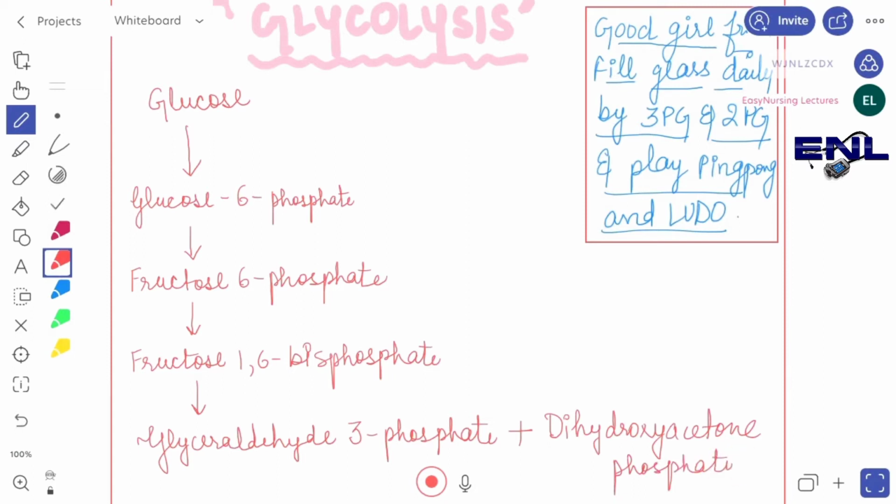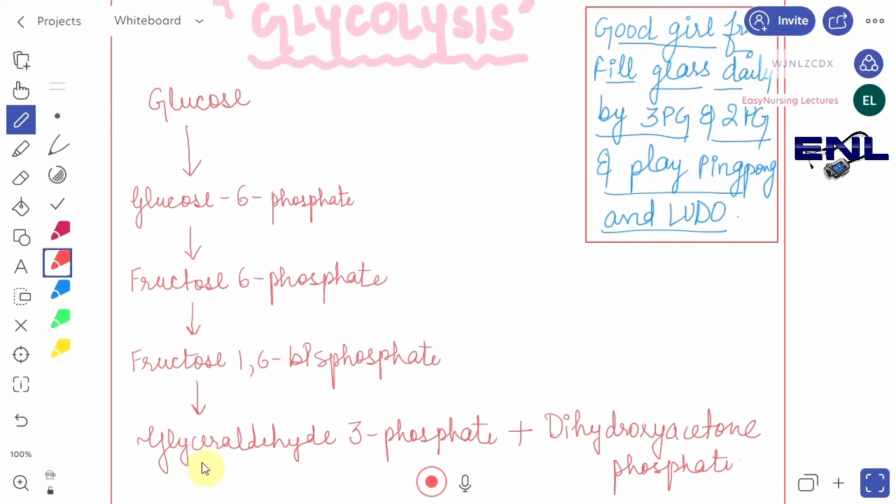You can remember it via daily. Good girlfriend fill glass daily, buy 3 PG and 2 PG. So good is glucose, girl is glucose 6 phosphate, friend is fructose 6 phosphate, from fill we have fructose 1,6 bisphosphate, then from glass we have glyceraldehyde 3 phosphate, and daily is dihydroxyacetone phosphate.